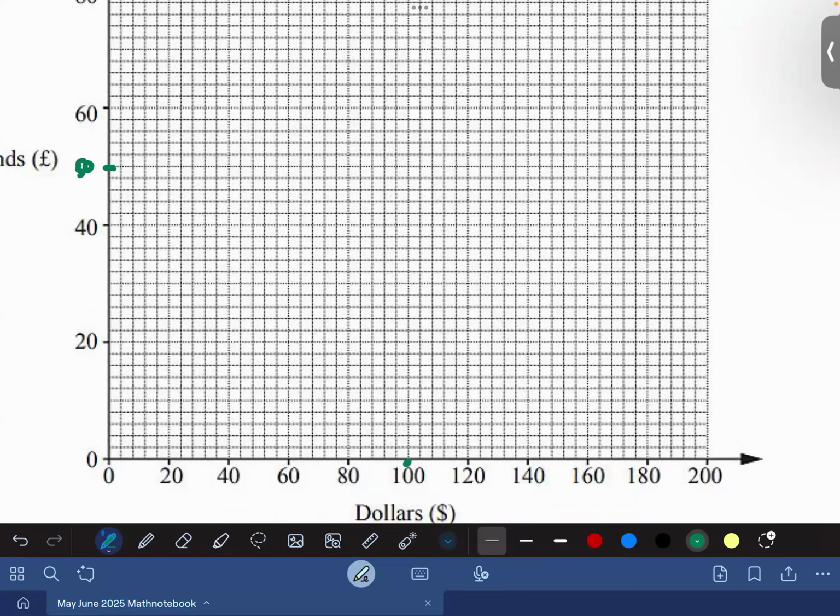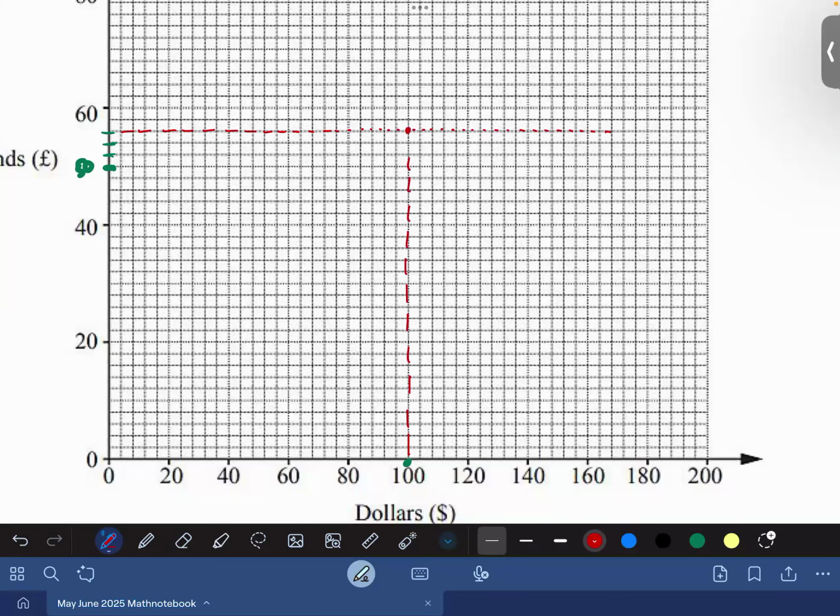So automatically this would be 52, this would be 54, and that would be 56. So this line is 56 pounds, agree? And this line is $100.